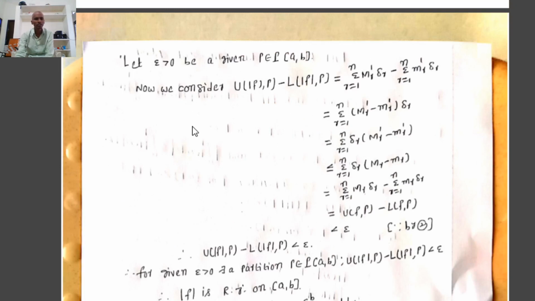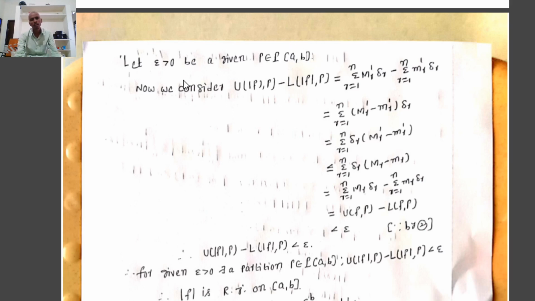It is enough to show that for given epsilon greater than 0, there exists a partition P on closed interval a, b such that U mod f P minus L mod f P is less than epsilon. Therefore, now let epsilon greater than 0 be given, where P is a partition on closed interval a, b.